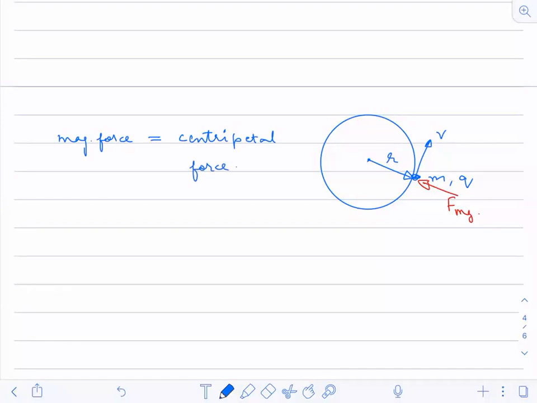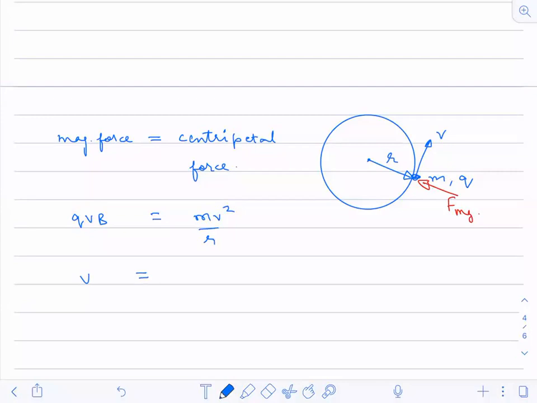Now, what is the value of magnitude of magnetic force? It is QVB sin theta, and sin theta becomes 1. What is centripetal force? mv square by r. Now, from here, I can calculate the velocity value.